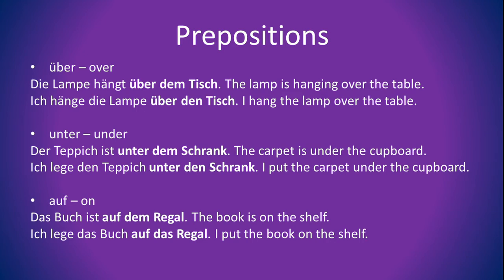Unter. Der Teppich ist unter dem Schrank. No movement. While ich lege den Teppich unter den Schrank, there is a movement because I'm doing the action. Next preposition, auf. Auf means on. Das Buch ist auf dem Regal. No movement. So dative. And ich lege das Buch auf das Regal. There is a movement, so we use accusative.